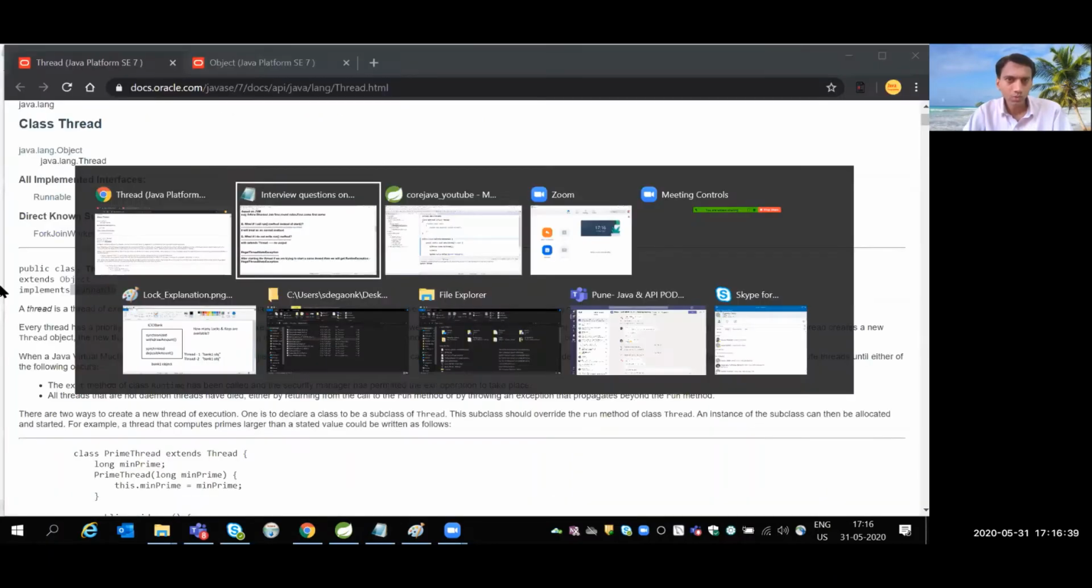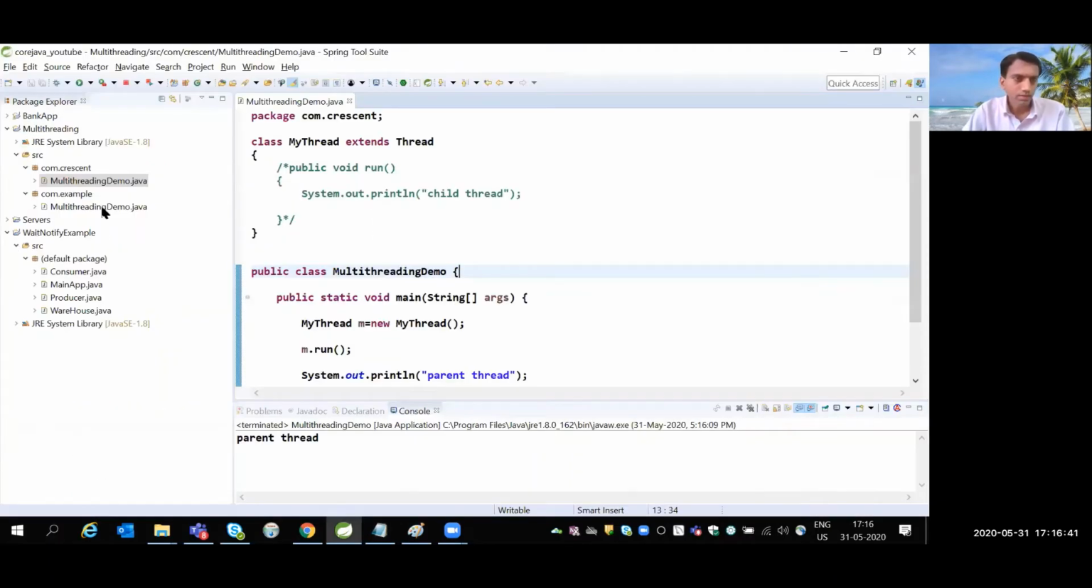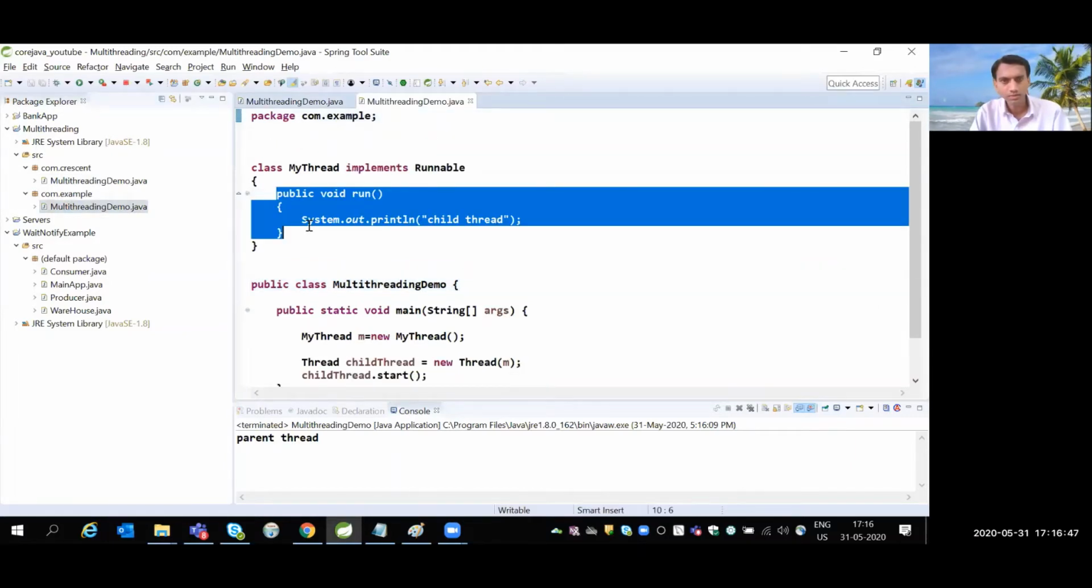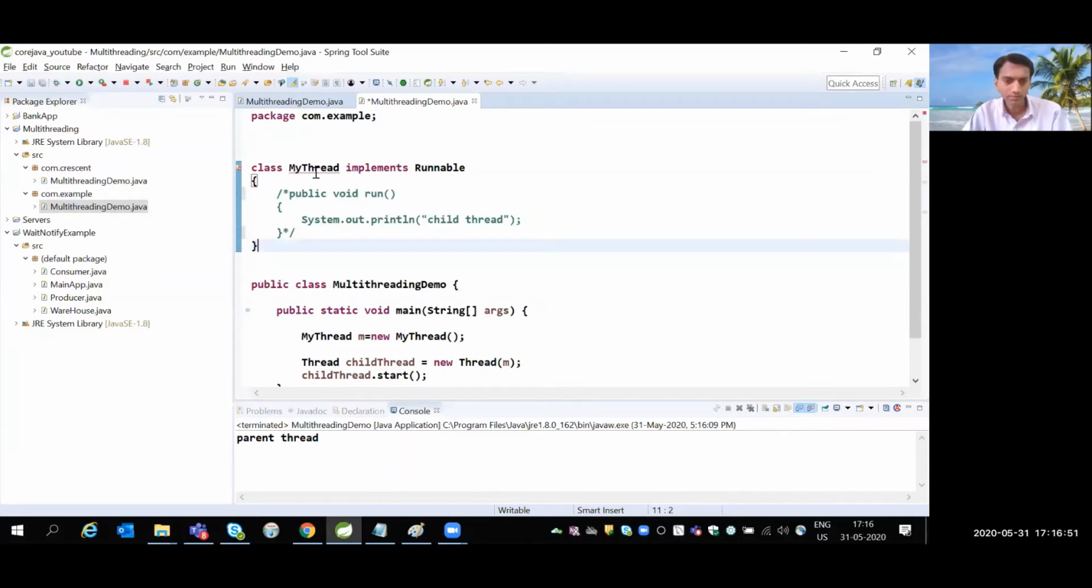Okay, there is one more way, that is implementing the Runnable interface. In that case, what happens? If I do not write the run method, then right here I am getting a compilation error. Right? The compilation error occurs in case I implement Runnable.